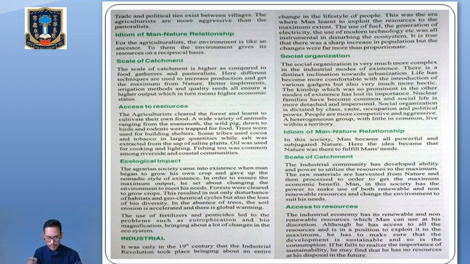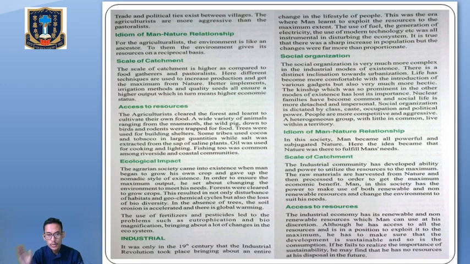Now let's talk about the ecological impact. The agrarian societies came into existence when man began to grow his own crops and gave up the nomadic style of existence. True, because they gave up the nomadic mode of life. In order to ensure the maximum output, the environment was changed. Listen carefully. In order to gain the maximum output, they were changing the environment. In order to meet their needs, they were changing the environment in which they were living.